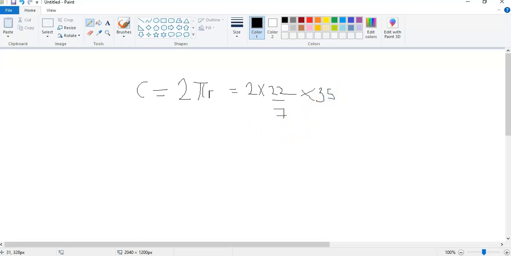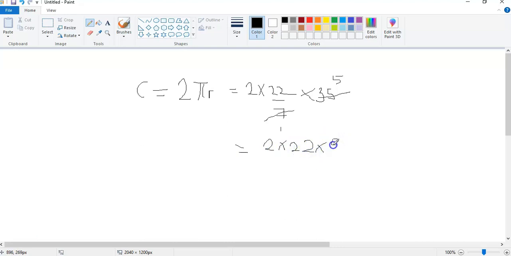Now 7 goes into 7 once, and goes into 35 5 times. So we end up getting 2 times 22 times 5.